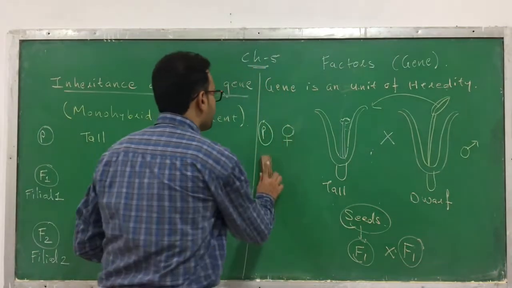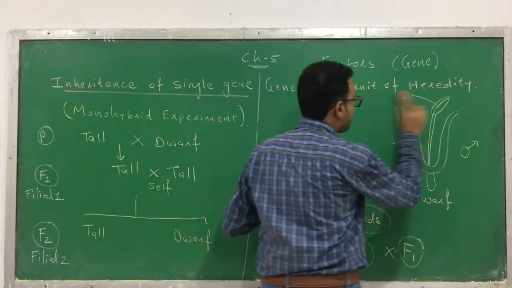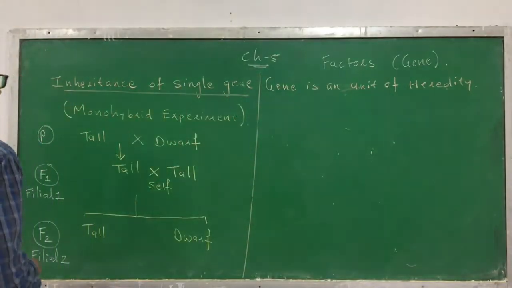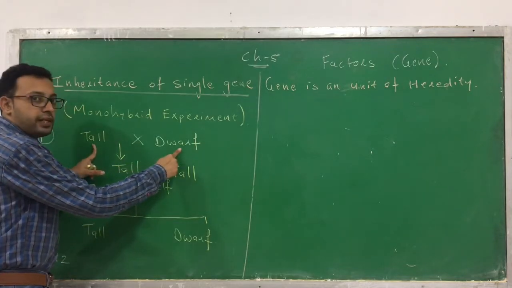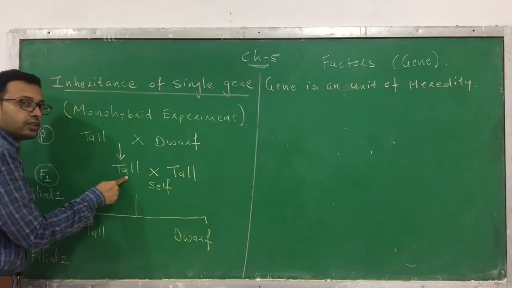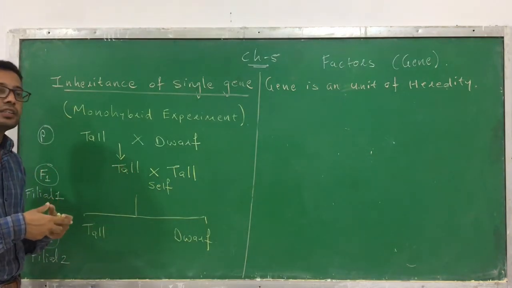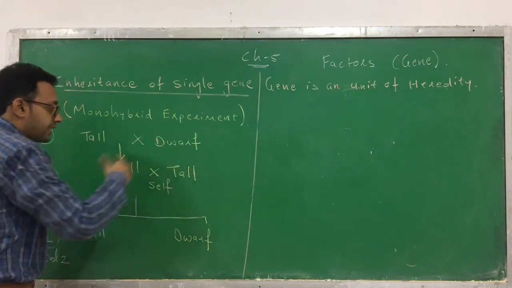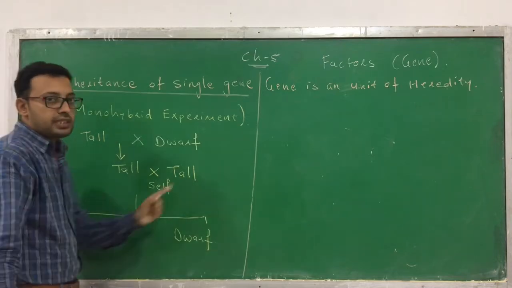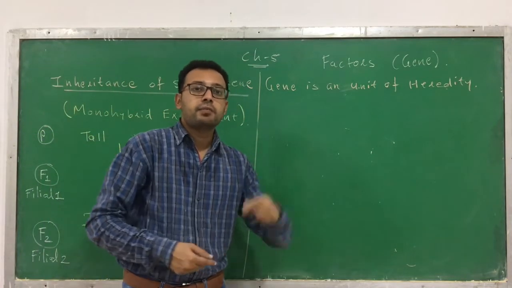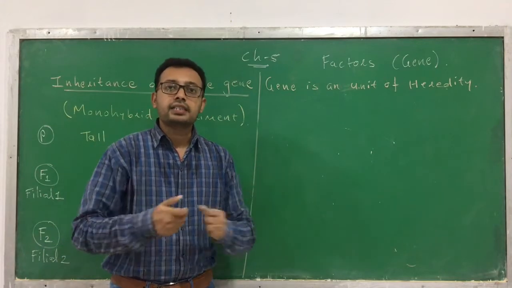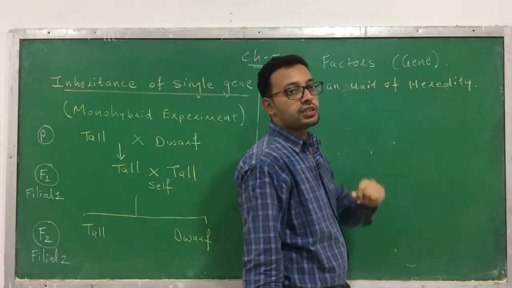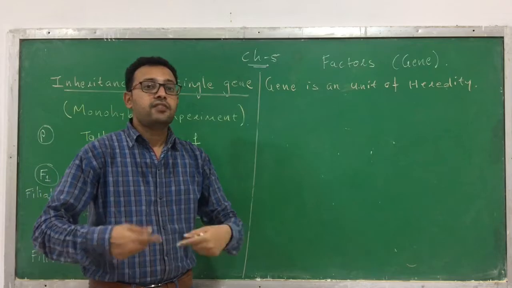Now you know that, see here there is a tall plant and a dwarf plant. Still all the plants in the F1 generation are tall. There is not even an intermediate height, or a short plant. Even in the F1 generation both the plants were tall. Still in the F2 generation you are getting a dwarf plant. That means something is transferring from a parent to an offspring in a stable, unchanged form. Mendel called it a factor and we are calling it genes. So he tried to express it in the form of a gene.